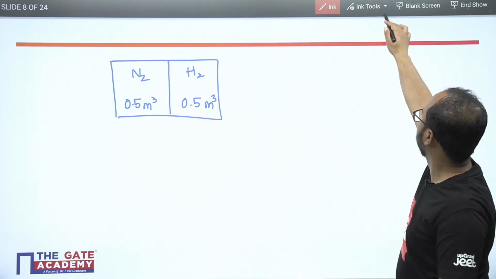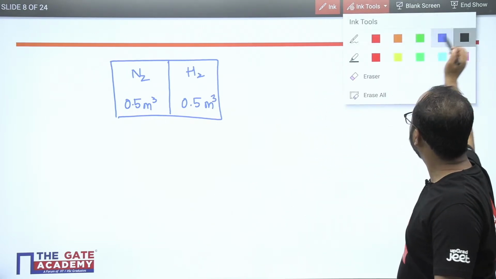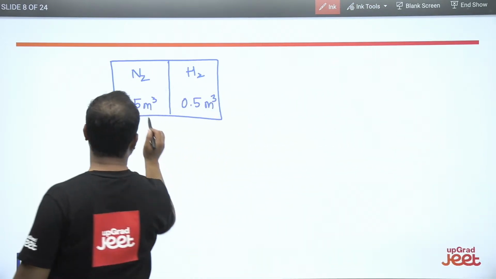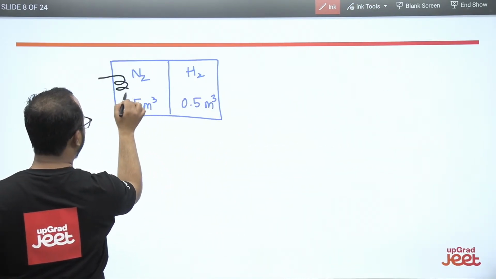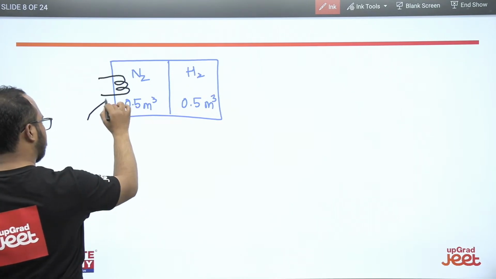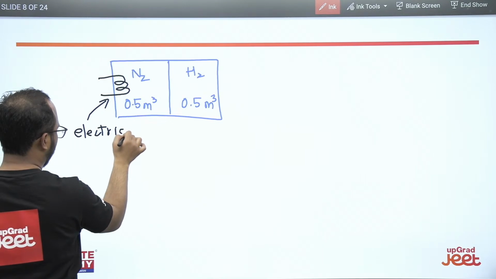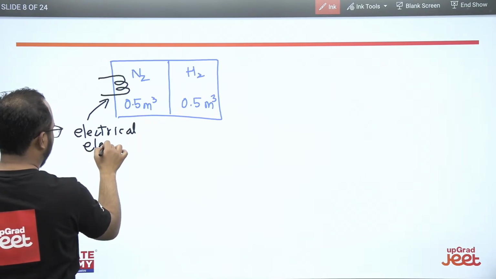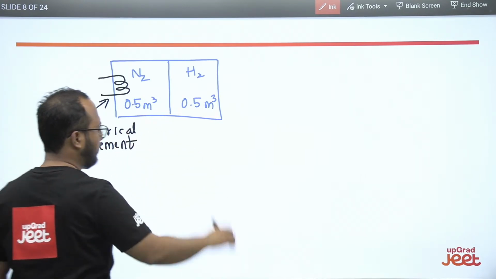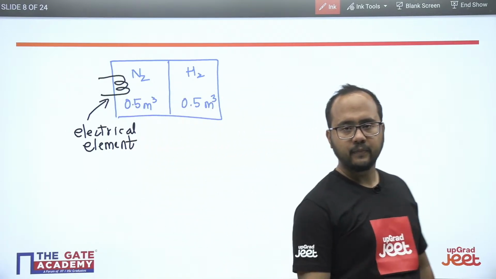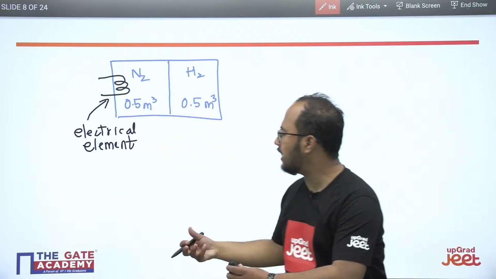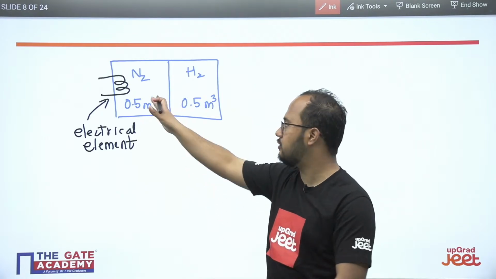Now see, they have mentioned nitrogen is heated by an electrical element, right? So obviously the electrical element will be giving some kind of energy to this particular nitrogen.